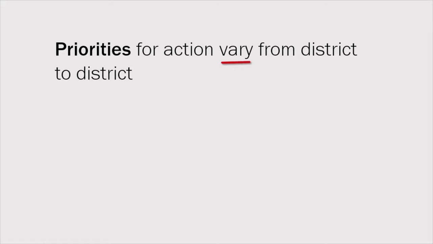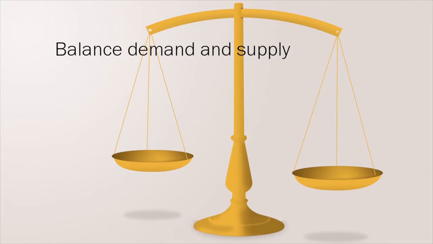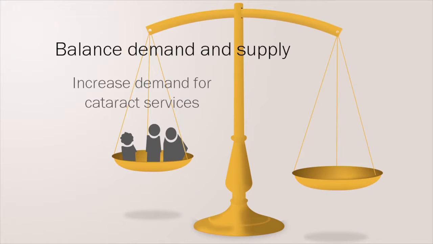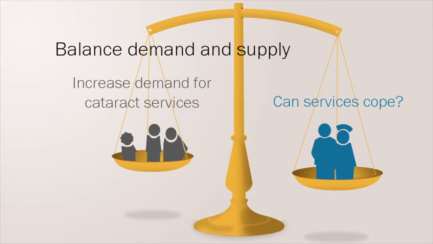Priorities for action vary from district to district. It is also important to remember to balance demand and supply when prioritising actions. So, for example, before planning to increase demand for cataract services, planners must check whether services will be able to cope with the increase, and vice versa.